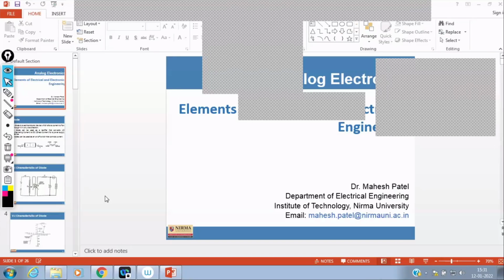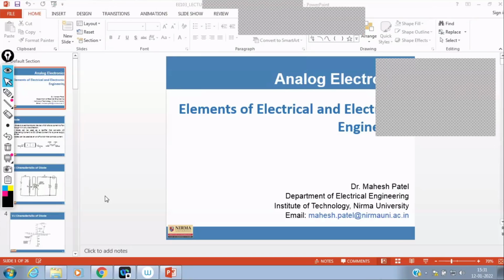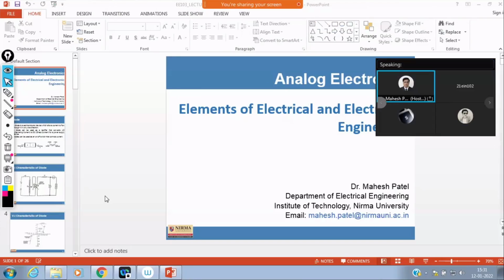Sir, when is the additional test? At least you refer to the circular provided by the university. And for additional classes, you will be intimated by your department.